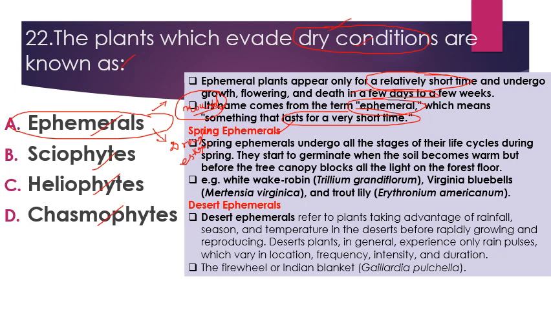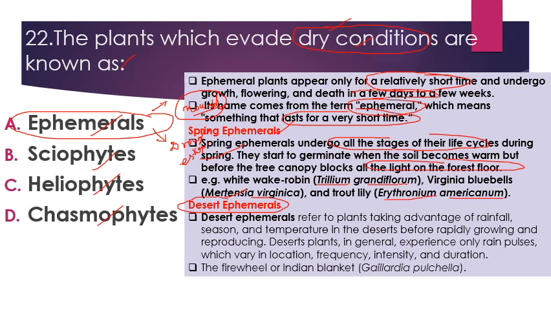Here they have asked about the plants which evade dry conditions. So these are the desert ephemerals, while there are some spring ephemerals also. Spring ephemerals undergo all the changes of their life cycle during spring. They start to germinate when the soil becomes warm, but before the tree canopy blocks all the light on the forest, they complete their life cycle. Examples of spring ephemerals are white wake robin, scientific name Trillium grandiflorum; Virginia bluebells, scientific name Mertensia virginica; and the dogtooth violet, that is Erythronium americanum.